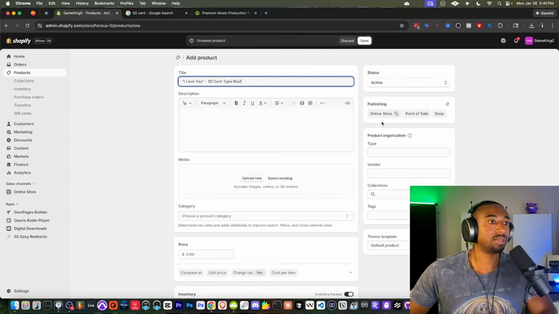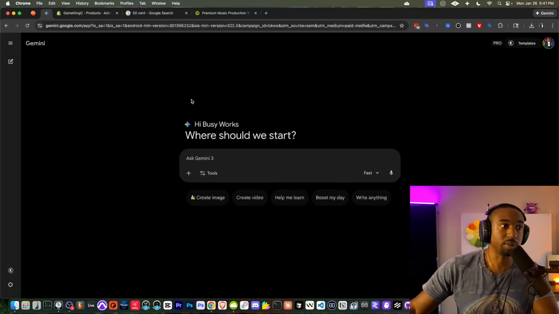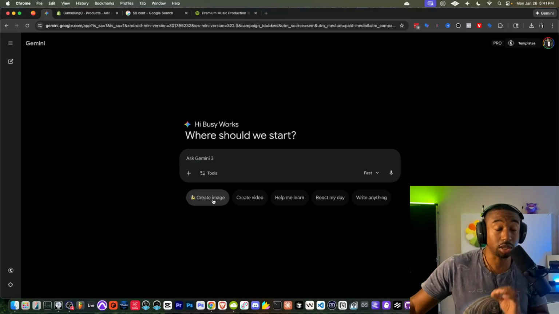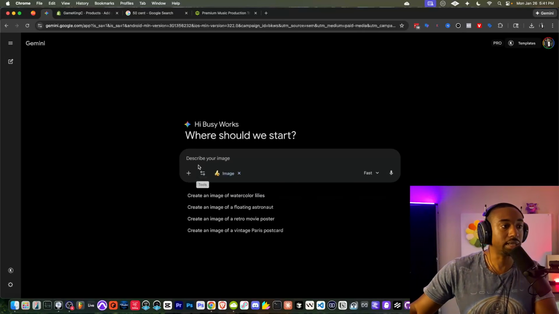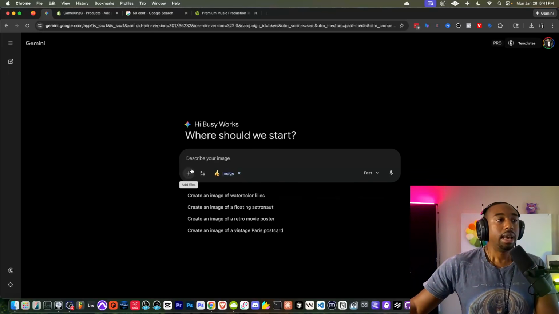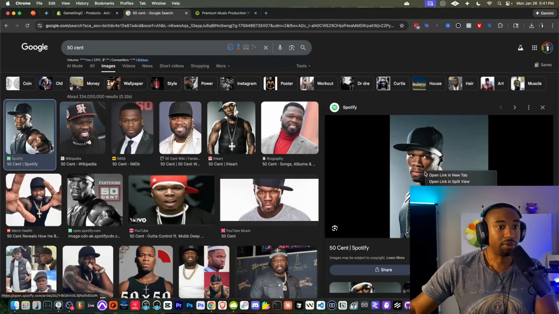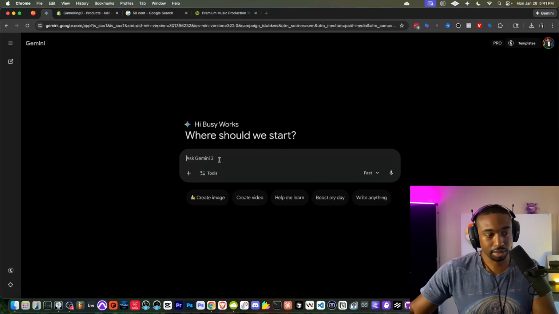Next, we need to give this product artwork. Here's where we're going to use an app called Gemini by Google. This is the best, in my opinion, image generator on the planet. So let's go to where it says Gemini, and go to where it says create image. And here's where we're going to get fancy. We're going to Google the word 50 Cent. We're going to take his really classic Spotify image. Let's add this into Gemini.